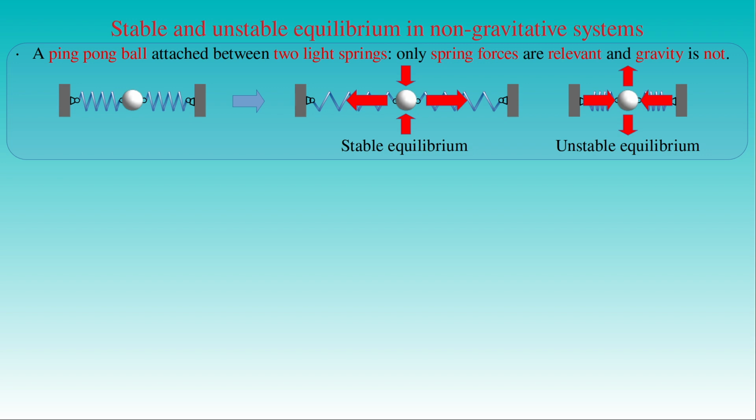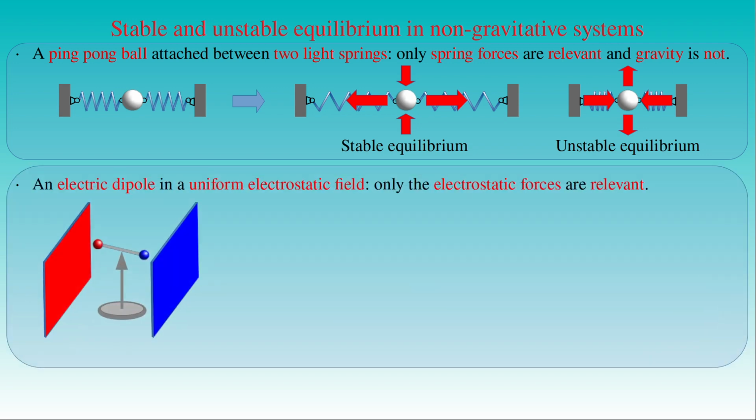The next example is not a purely mechanical system since electrostatic forces play the role of the spring forces of the previous example. We can place an insulating rod with a small metal sphere attached to both ends between the two electrodes of a planar capacitor as the figure shows. The rod is suspended on a low friction mounting which allows the rod to spin around its midpoint. If we charge the metal spheres with the same but opposite charges and place the apparatus in a uniform electric field E between the two electrodes, then it behaves as an electric dipole in the electrostatic field.